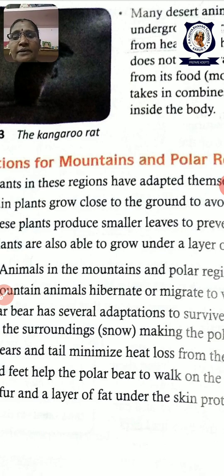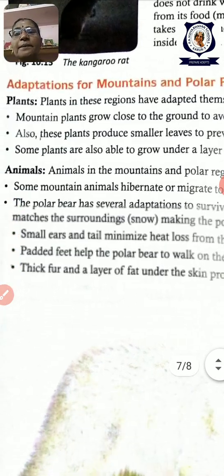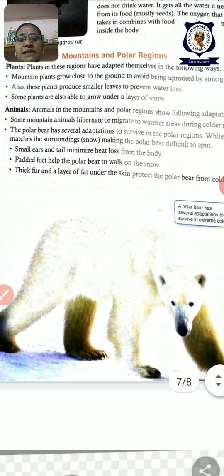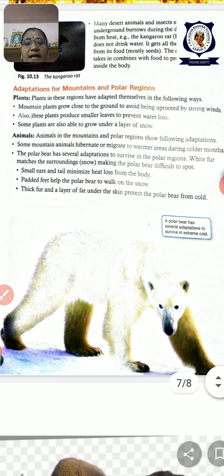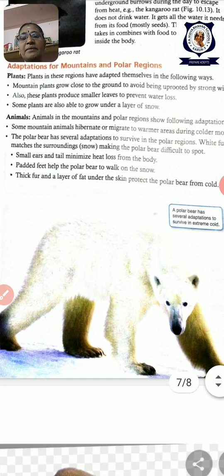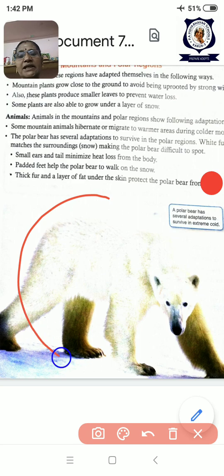Okay, and now we see animals of the polar region, a very familiar animal. This is the bear, the polar bear. Can you see the polar bear clearly in this? No, you cannot see, because it merged with the surrounding, like a camouflage.